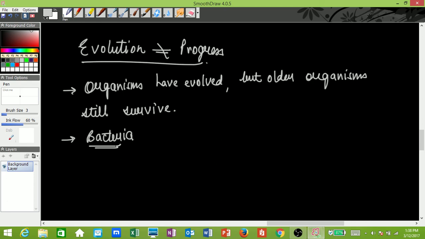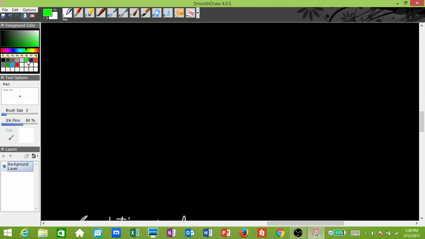These are the facts why they are not the same: organisms have evolved, but older organisms still survive. The example of bacteria can be given, how they live in small niches, that is small living spaces, where other organisms cannot even dream of surviving. So that is why evolution is not equal to progress. Another important concept, and the last concept in this chapter, is human evolution. Not very important, but still, just go through it.